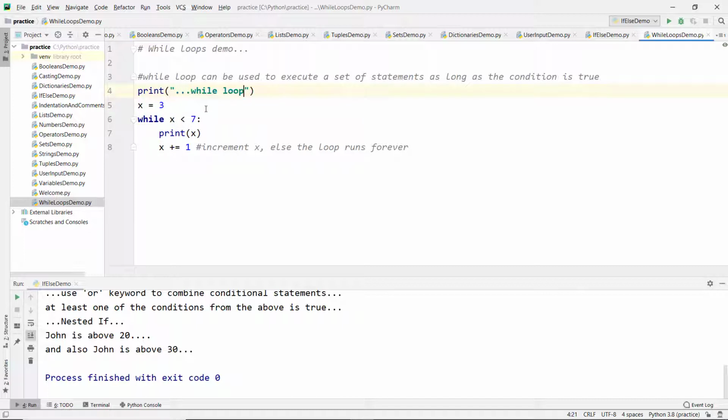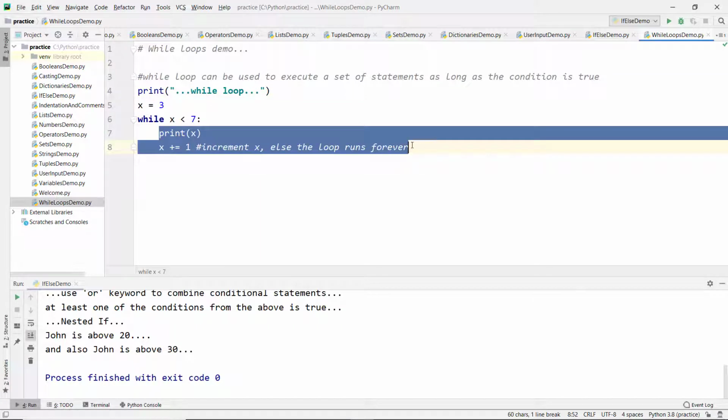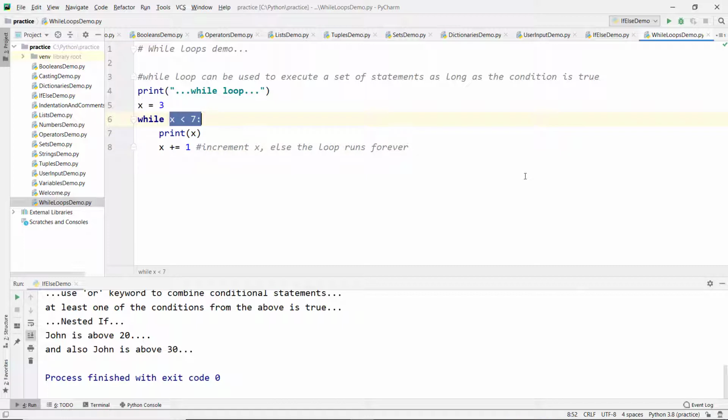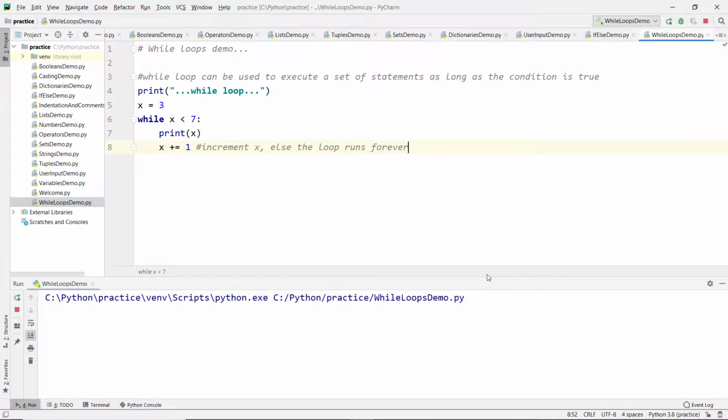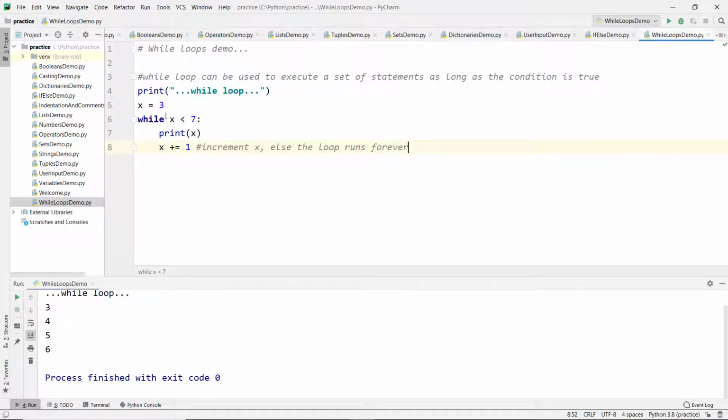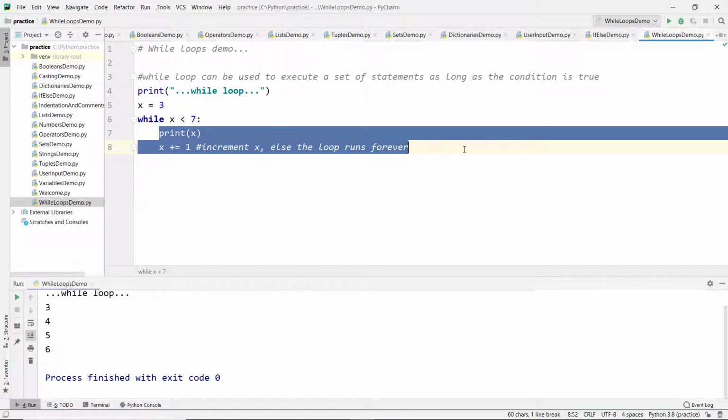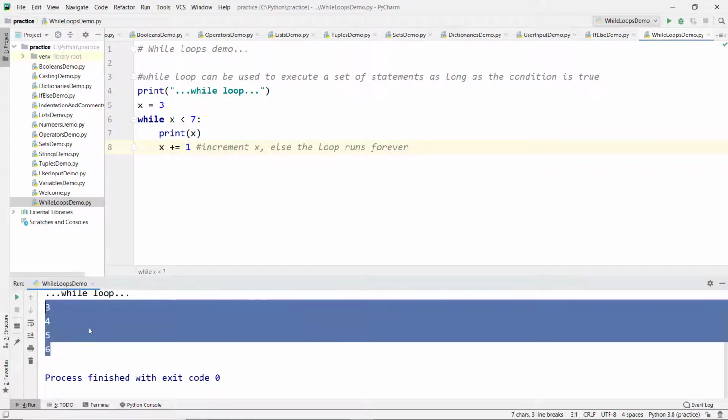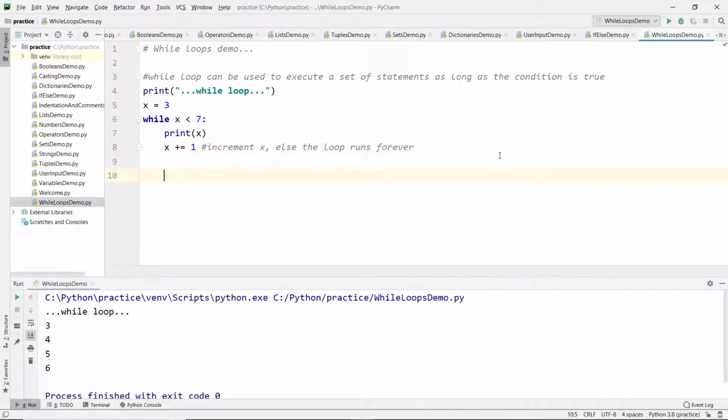Here we are writing our while loop, and a while loop can be used to execute a set of statements as long as the condition is true. Now let's save it, Ctrl S, and run it. So now we can see when x value is 3, less than 7, so 3 will be printed, 4, 5, 6. When x value is 7, less than 7, this condition fails, so control will come out of the loop. That's the reason we see 3, 4, 5 and 6. So that is how we can create a while loop by using the while keyword.